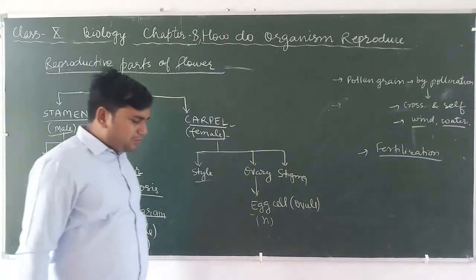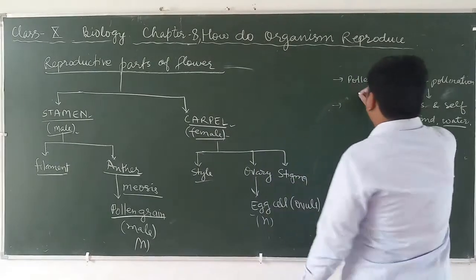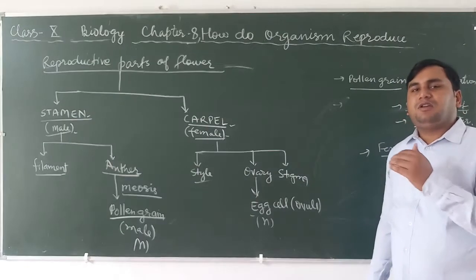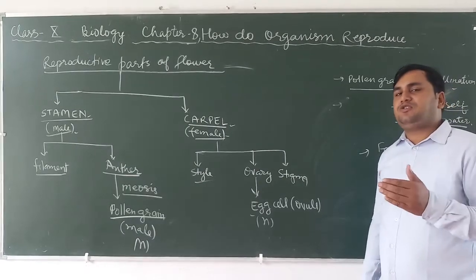What is the work of pollen grain? Pollen grain is transported by the process of pollination from anther to stigma. Pollination is of two types, cross pollination and self pollination, and the medium of pollination, such as wind and water, is responsible for transferring pollen grain from anther to stigma.